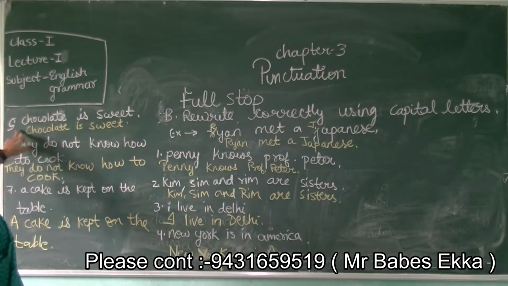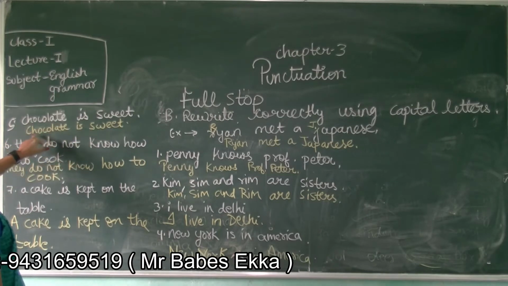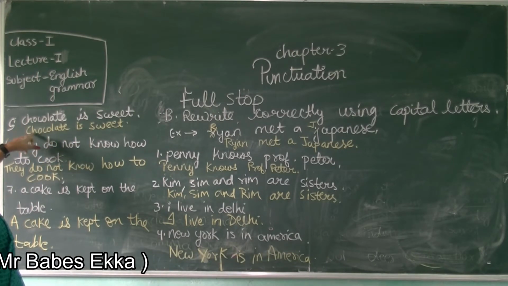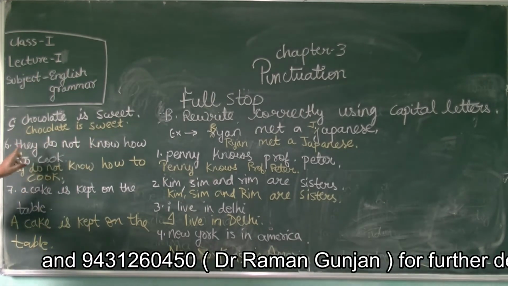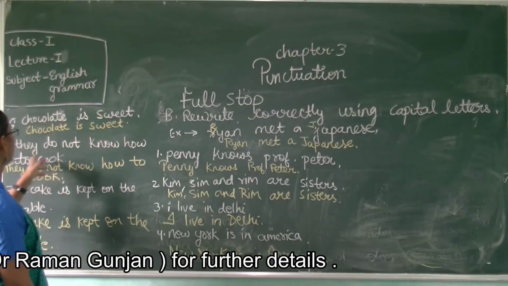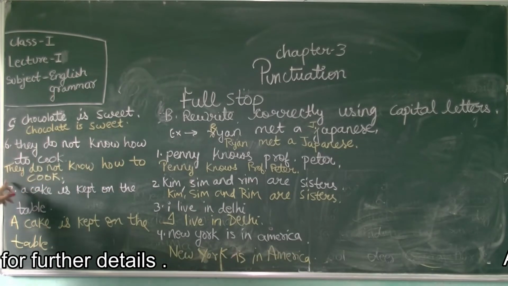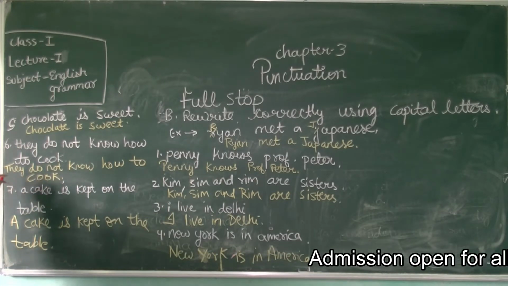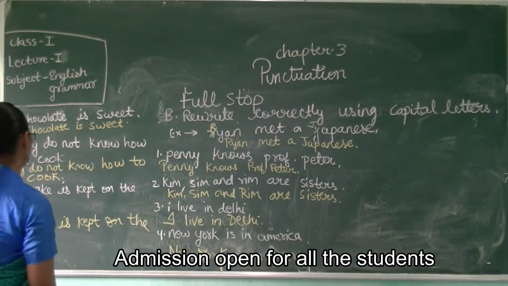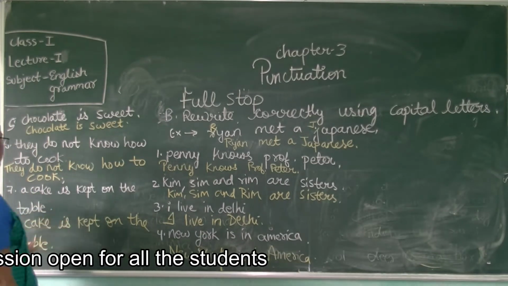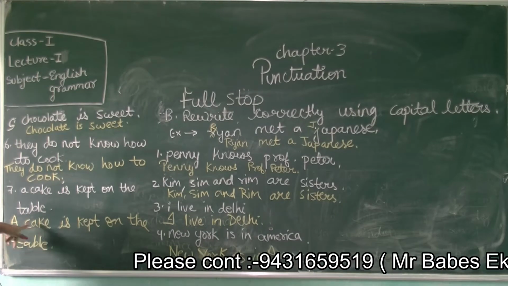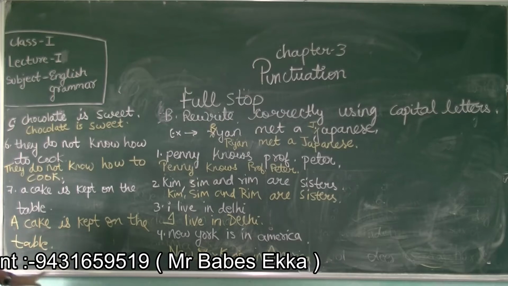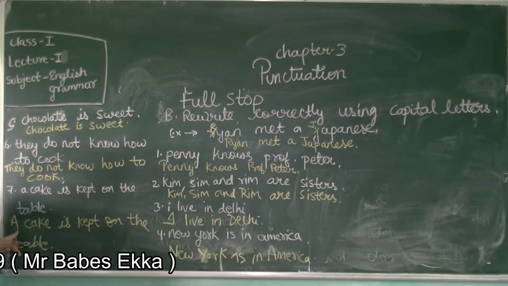So number 5, chocolate is sweet. In chocolate we will put capital C. Chocolate is sweet. They do not know how to cook. So in they we will put capital T. They do not know how to cook. A cake is kept on the table. So we will write a cake is kept on the table. So here A is in capital letter.